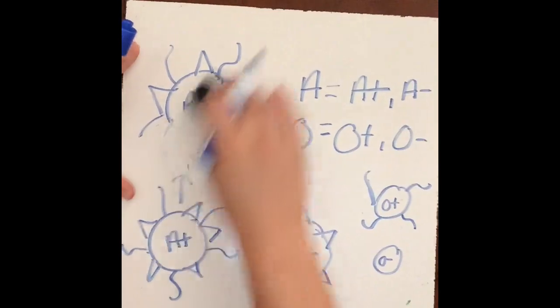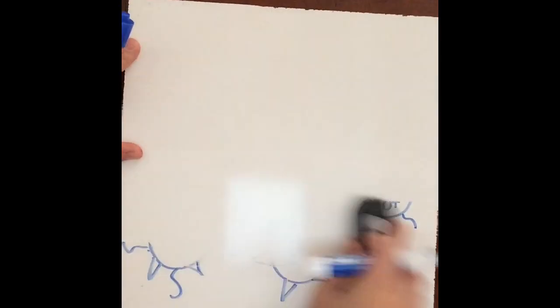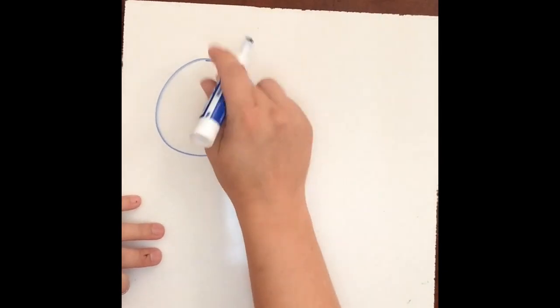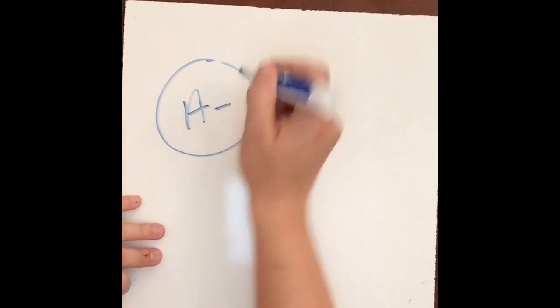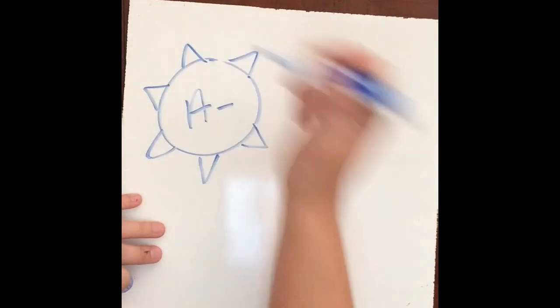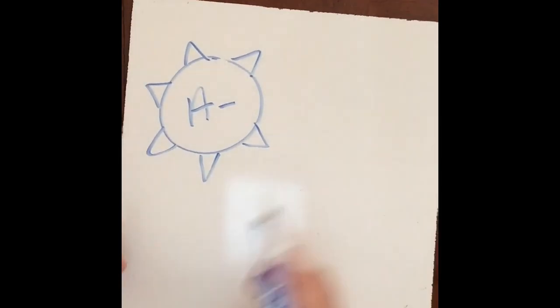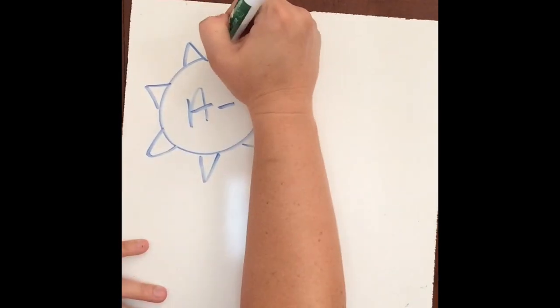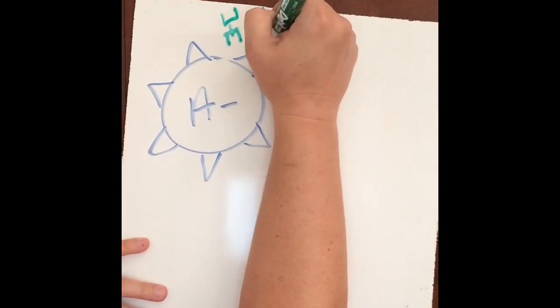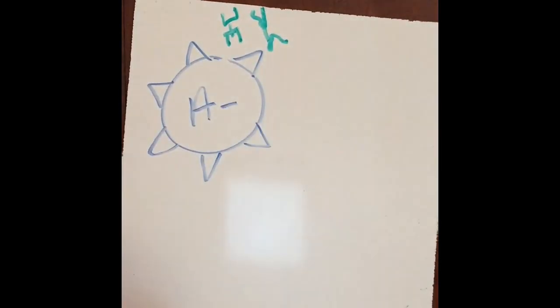But what happens if I'm an A negative person instead? So all I have are the A antigens. That means I have both B antibodies and I have the RH antibody, right? Because I don't have either one of those on the outsides of my cells.